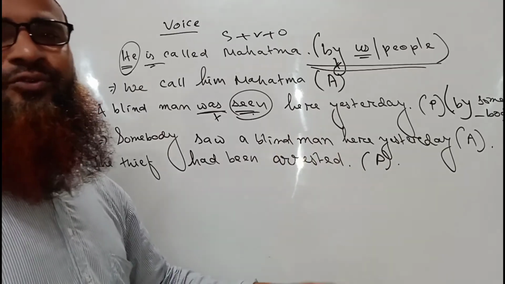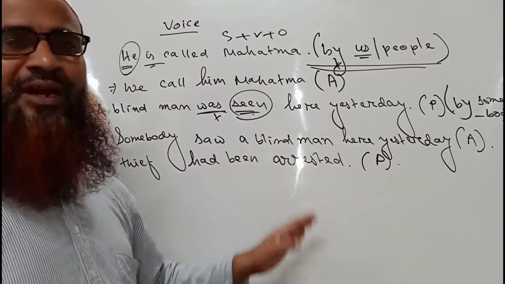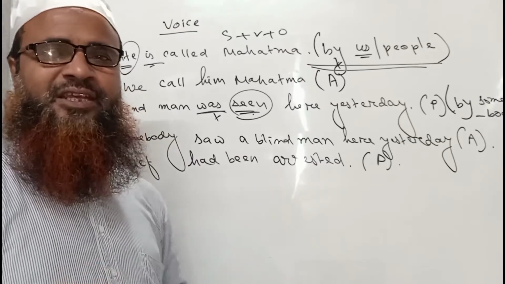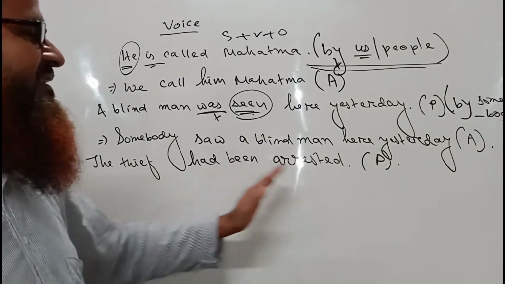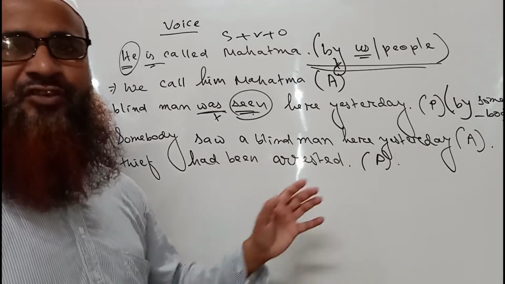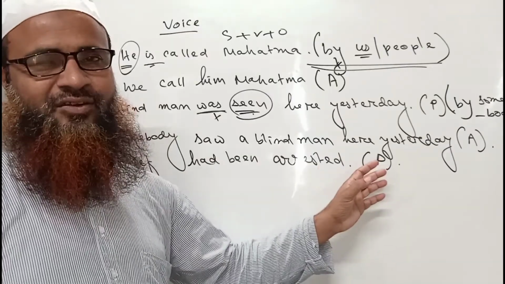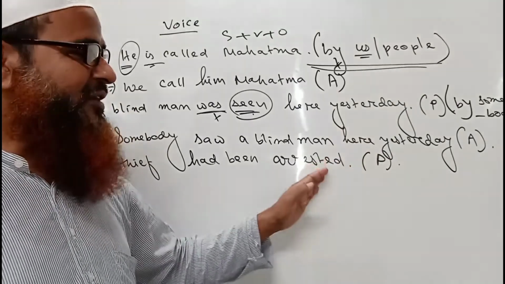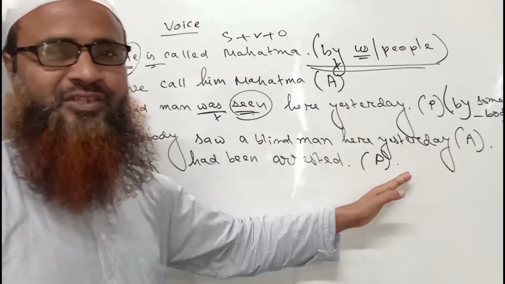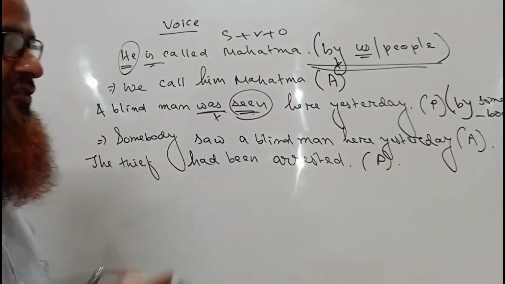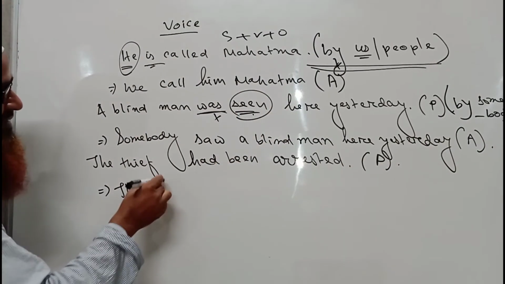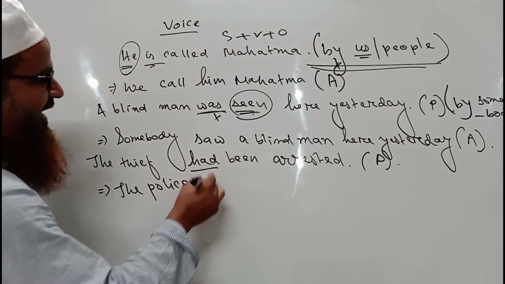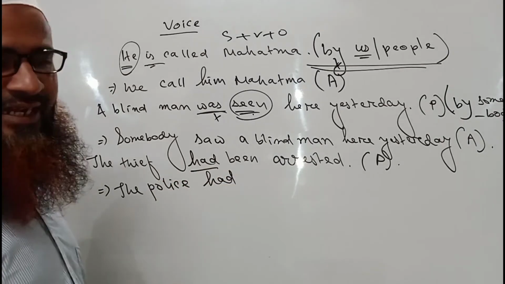Who is the doer of the action here? Because if we want to change into active, we must use that object as a subject here. So the thief had been arrested by the police. This will be the right doer of the action. So by will be omitted. The police will come at the very beginning of the sentence. The police. And here is had. So we have to write had.